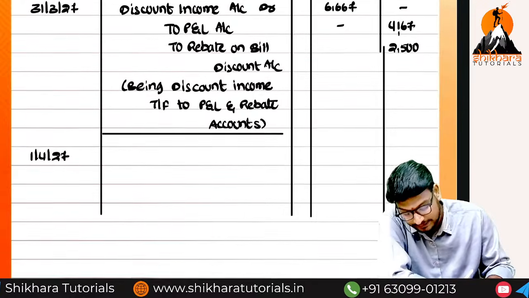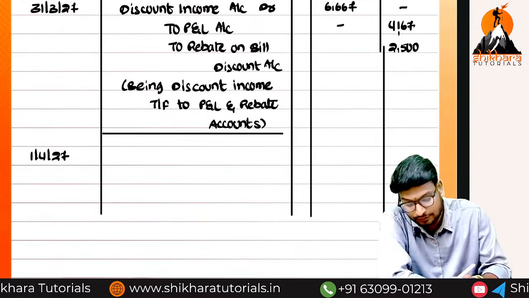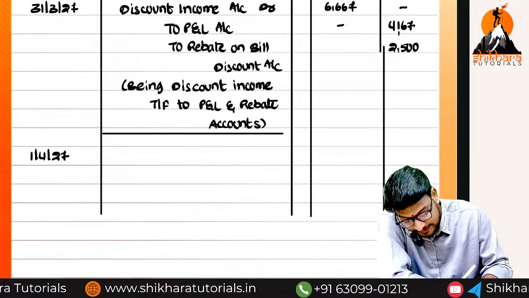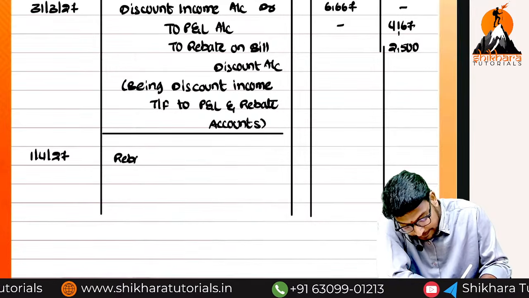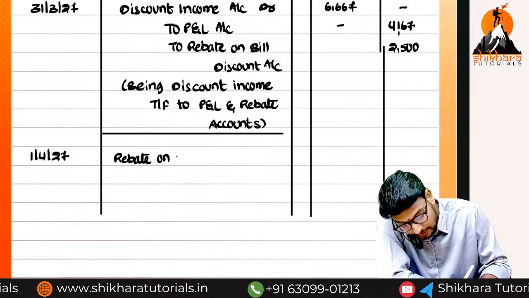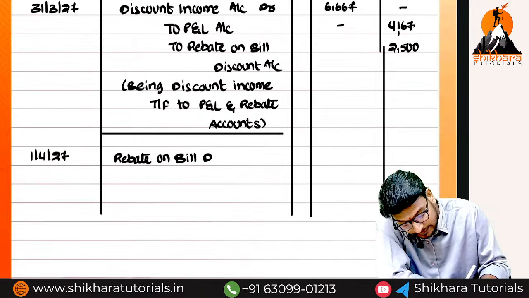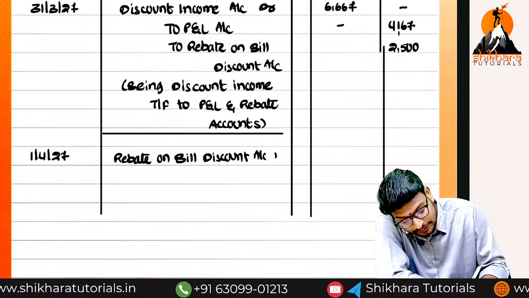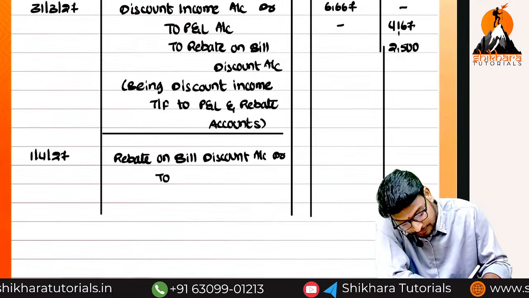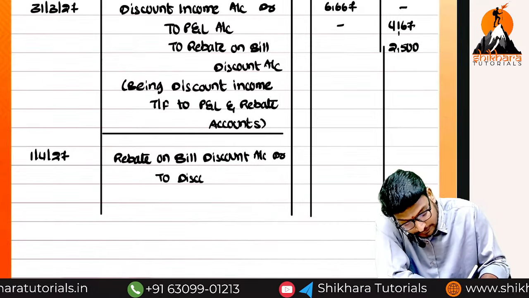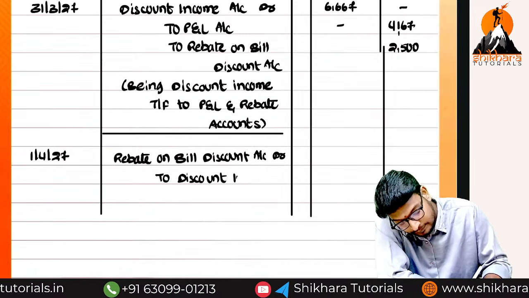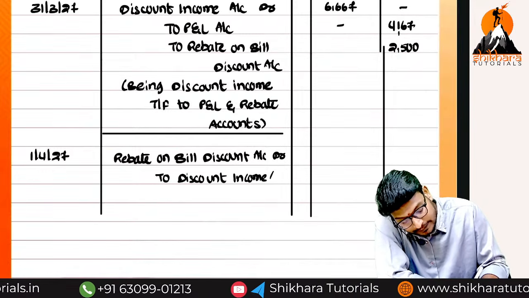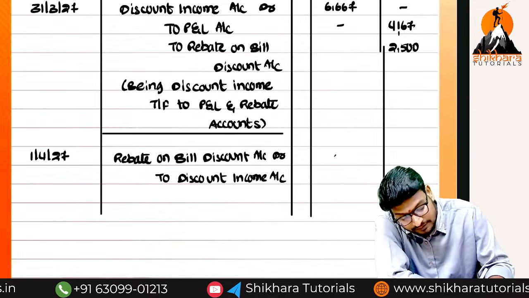Our current year is now what, ma? 27-28. So now what is the entry you have to reverse, ma? Rebate on bill discount account debited to discount income account. How much amount do we have to reverse?